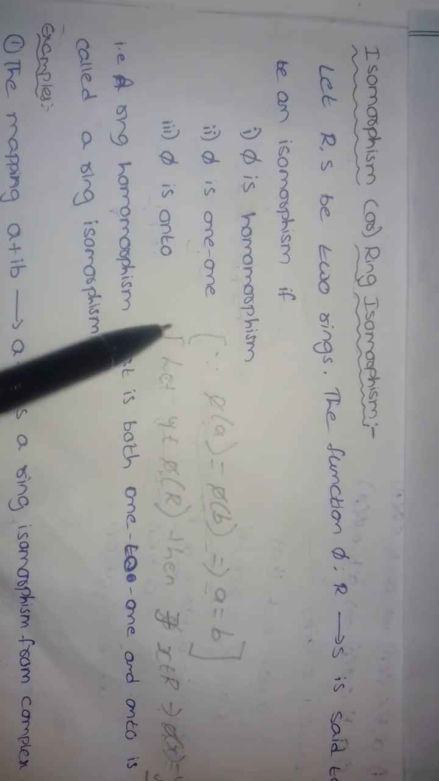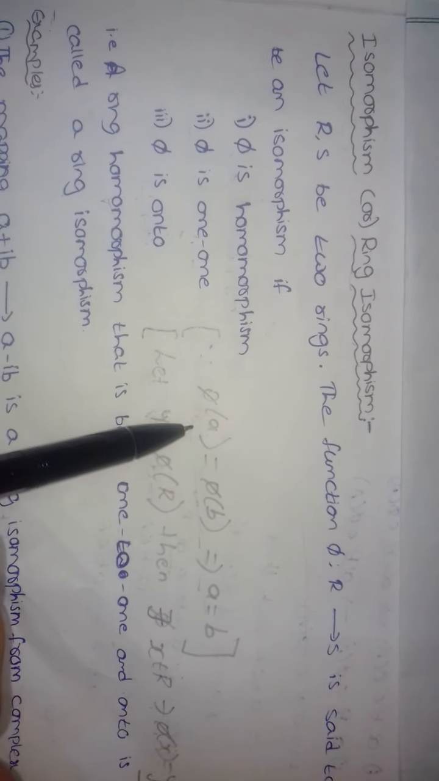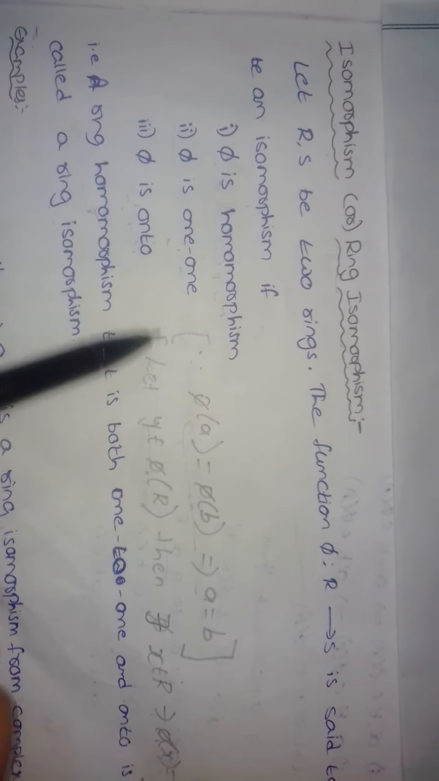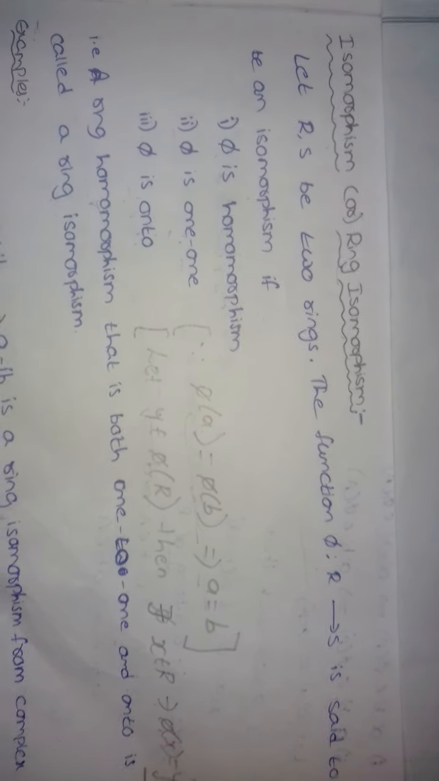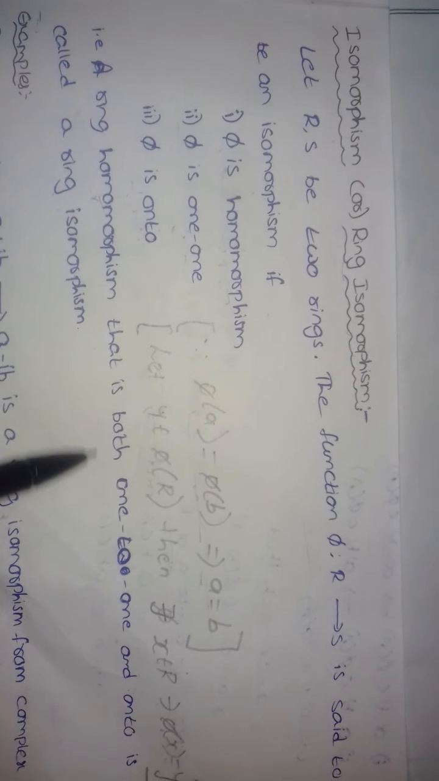If it is 1-1, the formulation will be like this: pi of a equals pi of b implies a equals b. The third condition, pi is onto. The onto function will be like this: pi of x equals y. Then a ring homomorphism, if it is both 1-1 and onto, we call it a ring isomorphism.